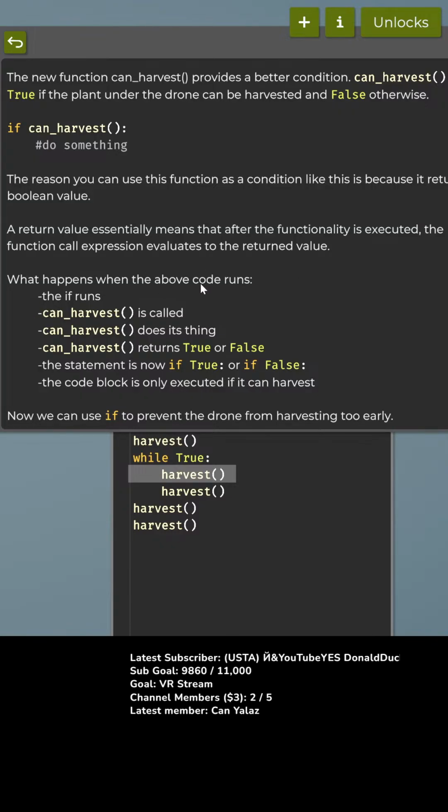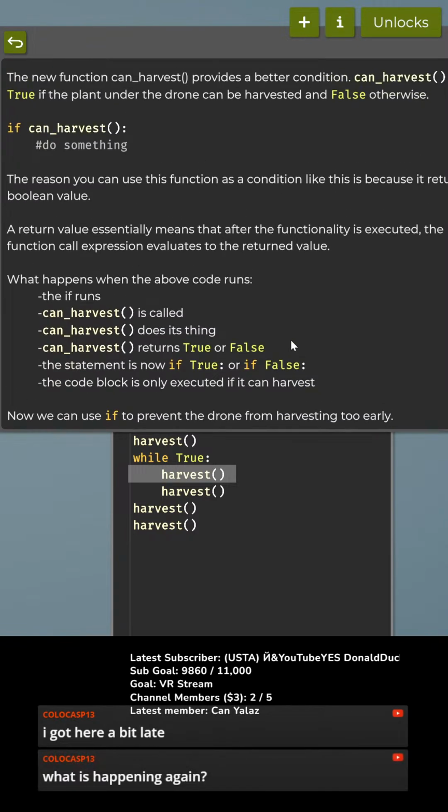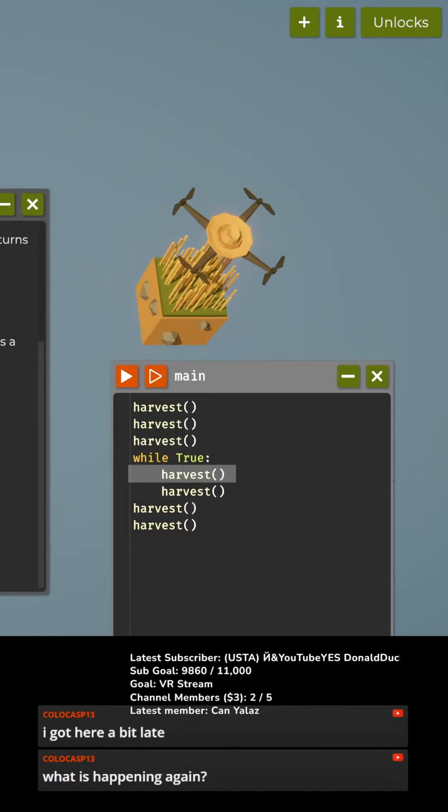What happens when the above code runs? The if runs. Can harvest is called. It does its thing, returns true or false. Now if it's true, the code block is executed. And if can be used to prevent the drone from harvesting too early.